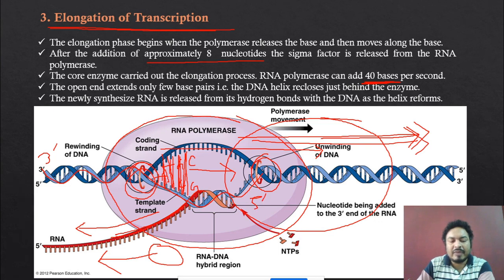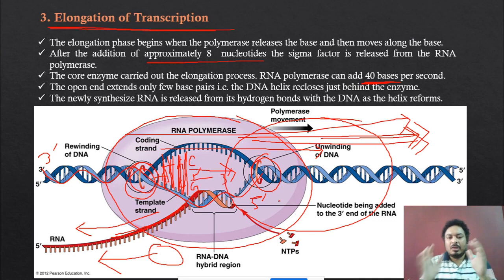Okay, 3 to 5, and synthesis started in this direction. That means this is the 5' to 3' direction. So the direction of synthesis of RNA is 5' to 3', and the template always has 3' to 5'. Okay. So this is the elongation process of the transcription occurring in the prokaryotes.